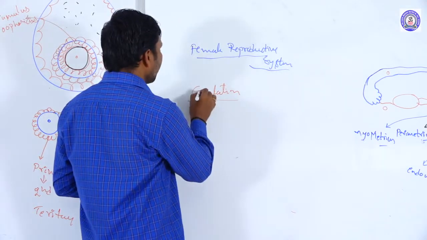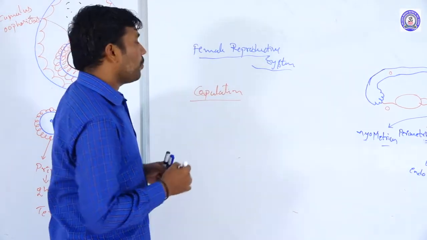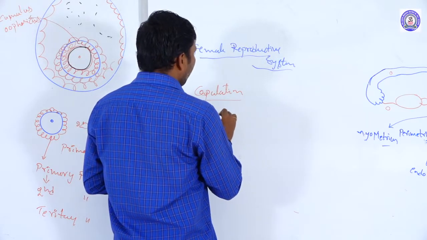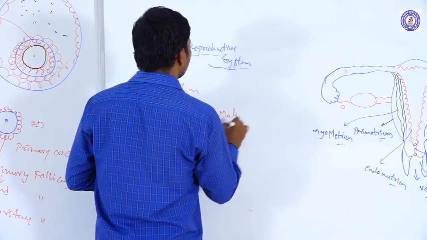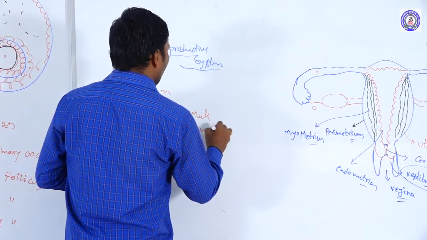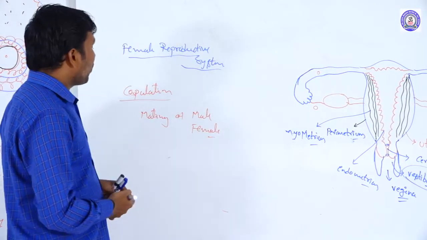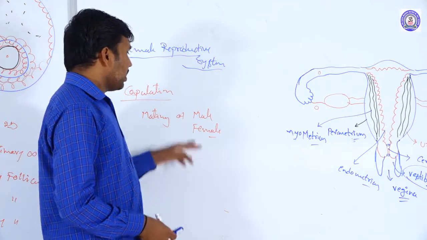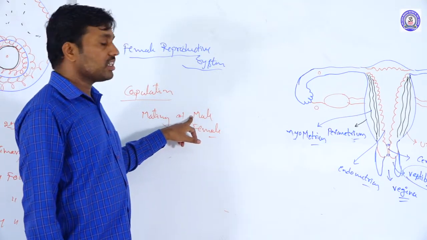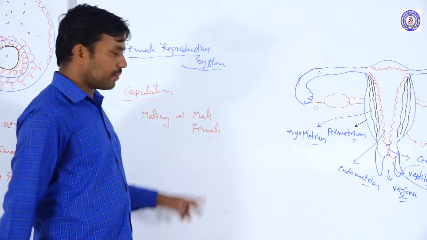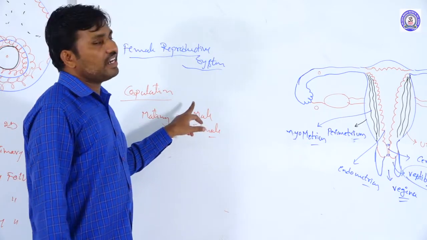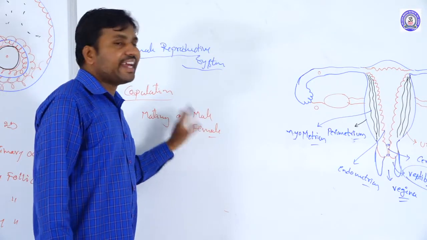What is meant by the population? Population is nothing but the mating of male and female individuals. What happens in the population is that the male individuals' gametes are released into the female genital tract. That means the semen is released into the female genital tract.